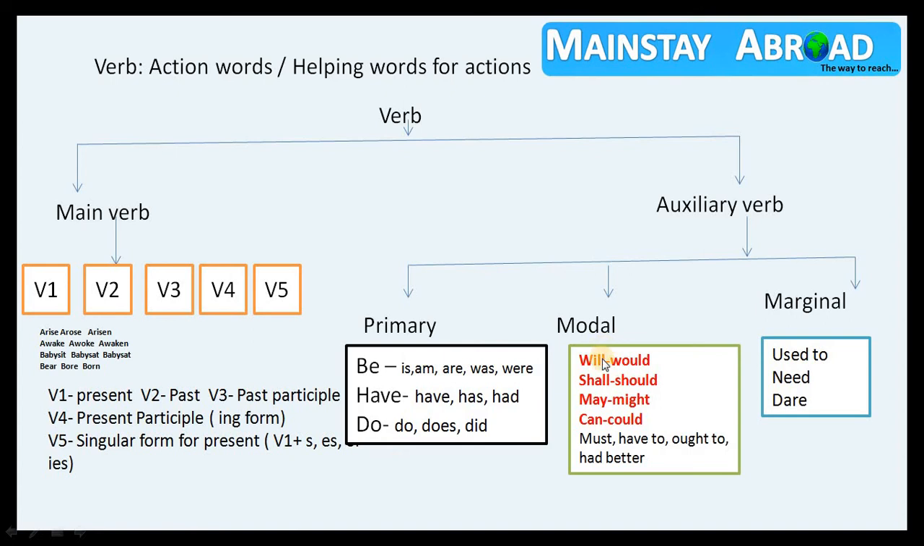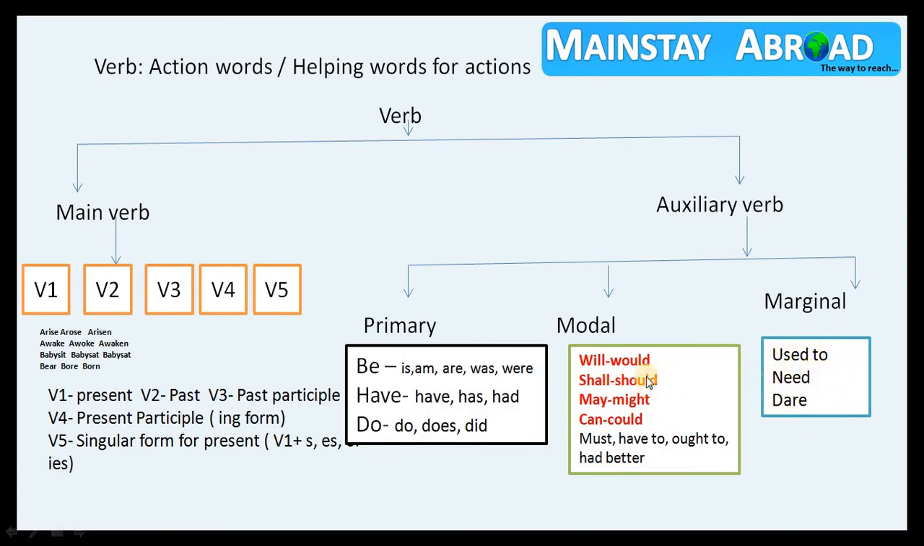Now let's focus on modal. Will, would, shall, should, may, might, can, could. These are the pair part of modals, and single modals are here: must, have to, ought to, had better. Marginal auxiliary is used to, need and dare, is a separate part of this modal form. Same as the modal, but it has a separate usage.